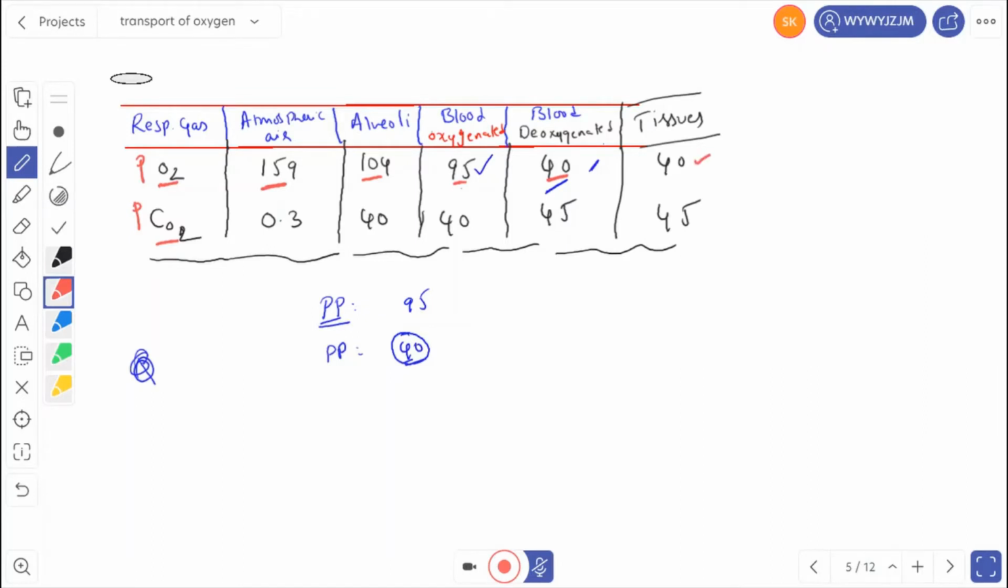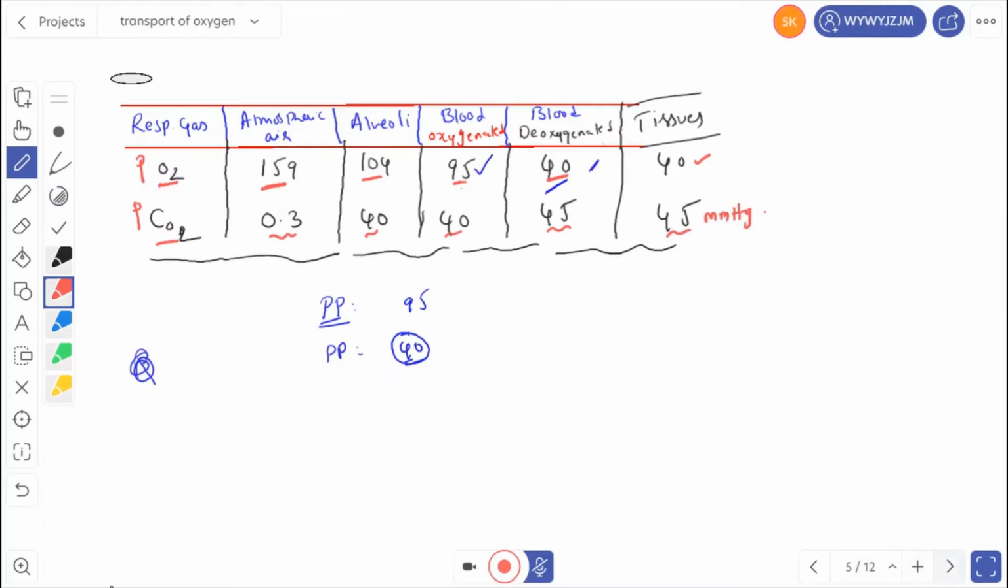Similarly, the PCO2 in atmospheric air is 0.3, in alveoli it is 40, in oxygenated blood it is 40, in deoxygenated blood it is 45, and in tissues it is 45 mmHg.